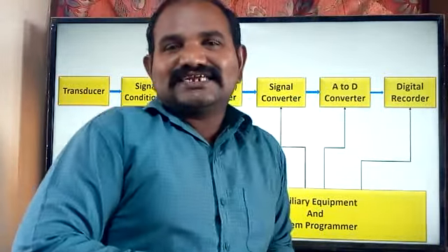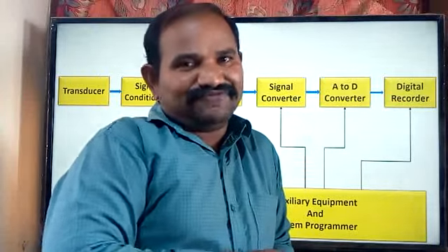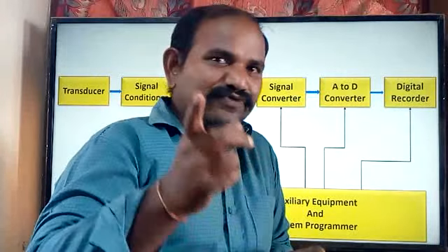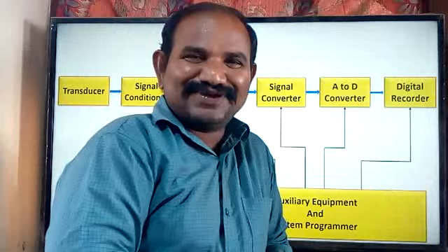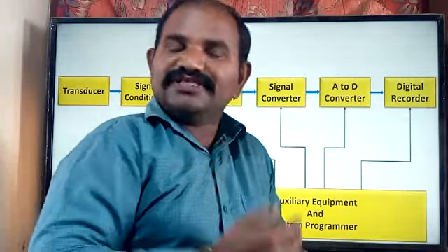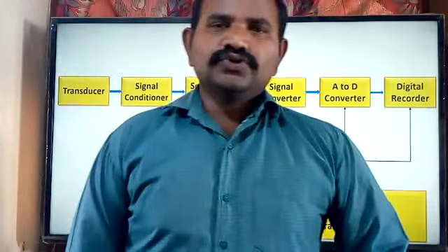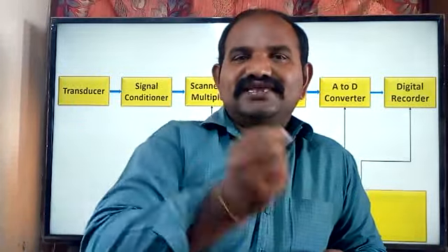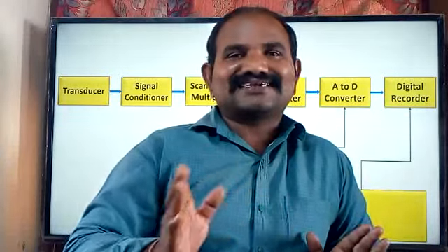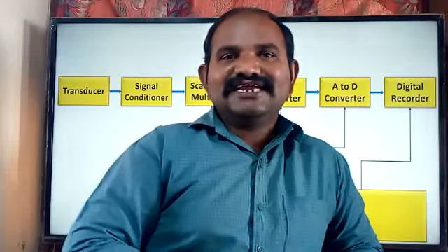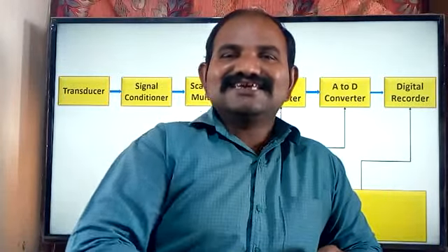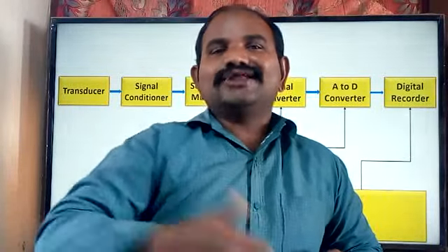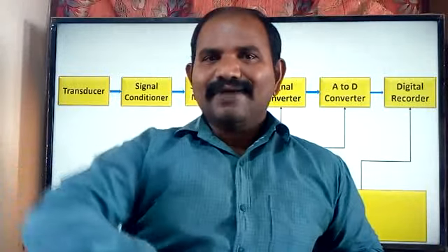So signal conditioner is nothing but an instrumentation amplifier, which we have studied in the instrumentation paper during the third semester. What is the instrumentation amplifier? We know that we have the amplifier. What is the use of the amplifier? It translates the weakened signal into the strengthened signal. Without changing the characteristics of the input signal, it increases the energy of the signal at the output terminal. This is a normal amplification process.